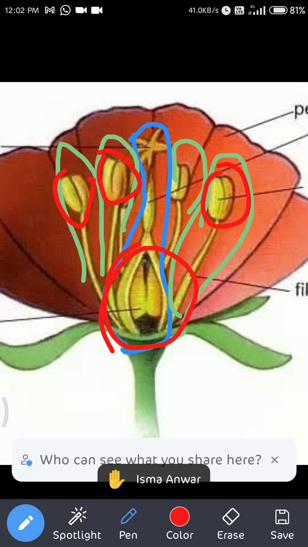They are very small in size, tiny in structure, just like dust. So they have to reach the stigma, and through the stigma they have to reach the ovule. They can be wasted with the current of air, with the current of water, due to different harsh environmental conditions. That's why they are more in number. So with more anthers, more pollen grains, even if many are wasted, a few can reach the stigma.